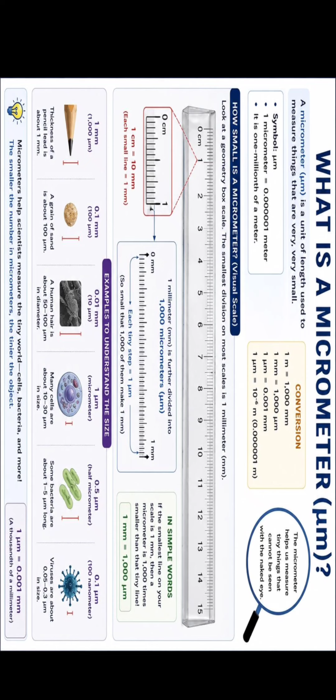With our open eyes, we can see up to 0.1 millimeter, without any instrument. But here I'm telling you to divide that 1 millimeter gap into 1000 parts. Then you get 1 micrometer. So obviously it is very, very small, and with your open eyes you don't have a chance.